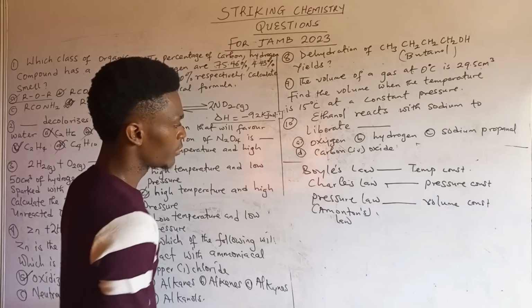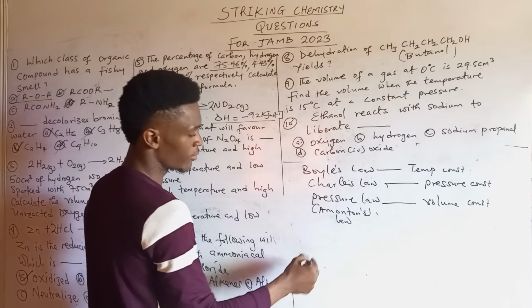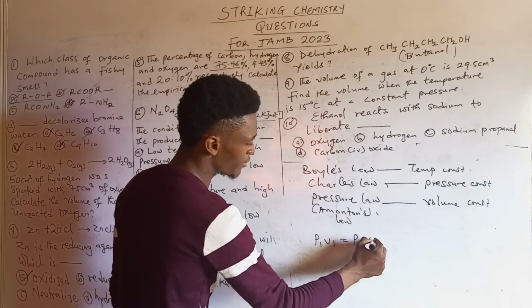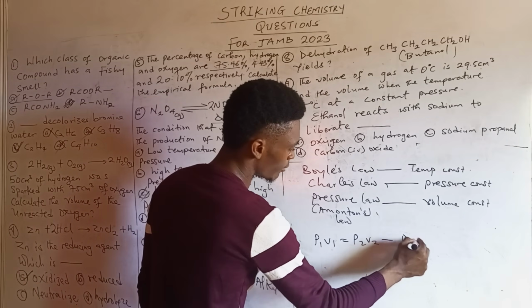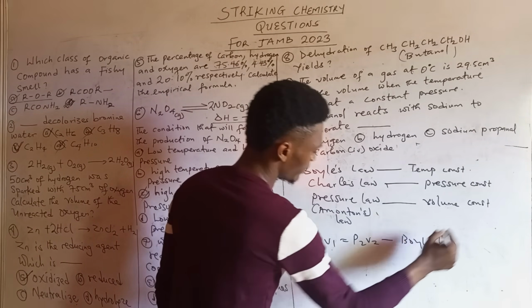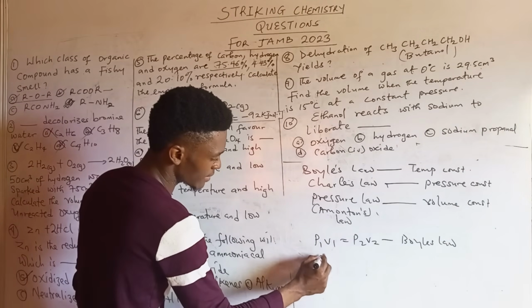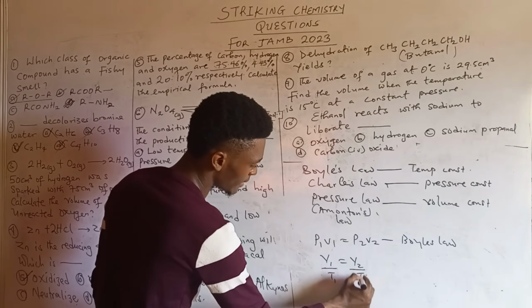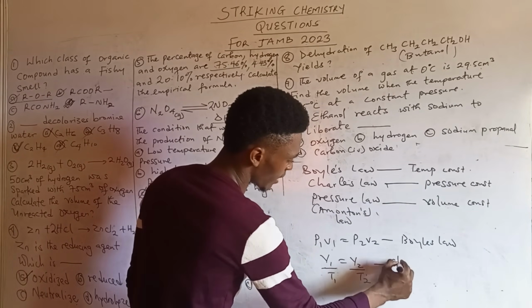Alright? So looking at the formula for calculating Boyle's law, it gives us P1V1 equals P2V2. This is for Boyle's law. Then for Charles' law, it gives us V1 over T1 equals V2 over T2. This is Charles' law.